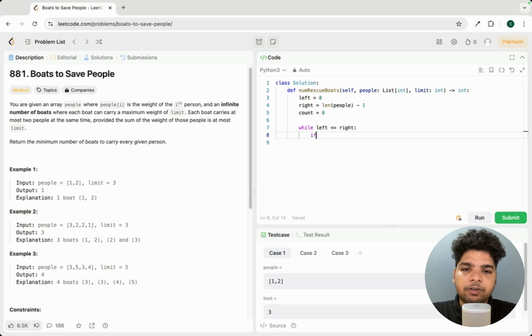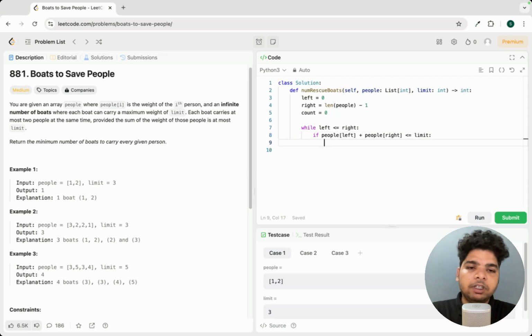Then we'll check, what we'll check? If people of left plus people of right is less than or equal to limit, then what we'll do, we'll change our pointers.